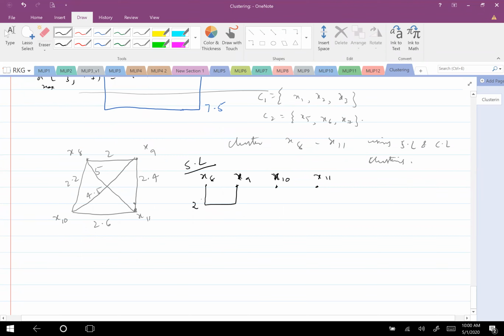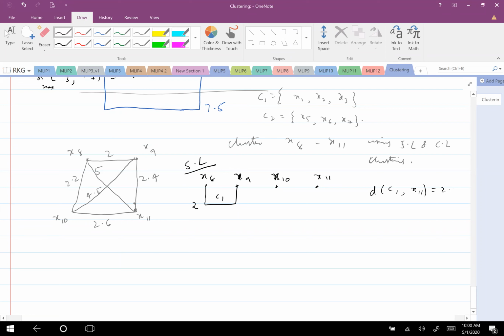And then which one should I cluster? X11. Yeah, X11. This became distance 2, so it becomes C1 now. If I explicitly want to find the distance of C1 with some of the closest ones, X8, X9, and probably X11, I can find it.